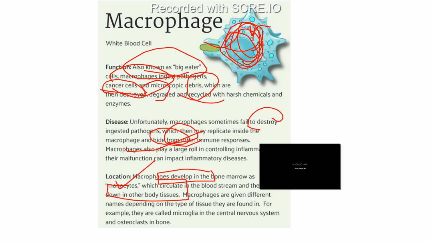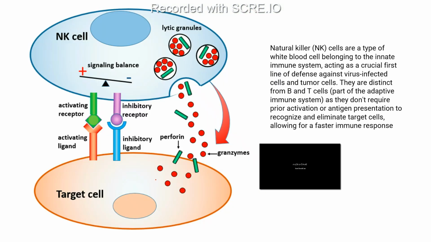Like in the CNS, these macrophages we call microglia. In bone we call them osteoclasts, and normally we call them macrophages. And also in the liver we call them Kupffer cells. So in different organs they have different names. In blood mostly we call them monocytes, so like that.